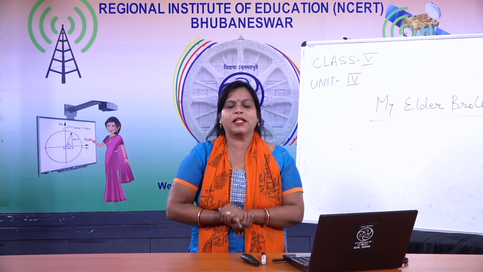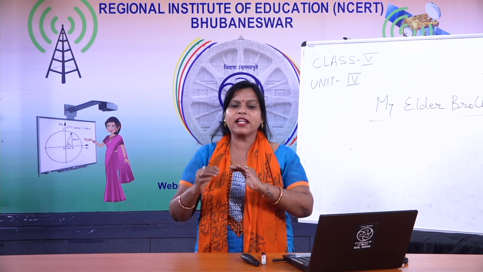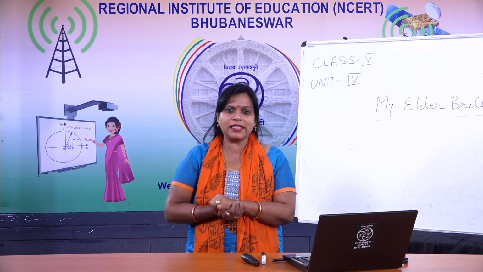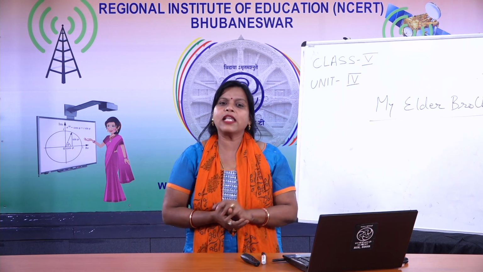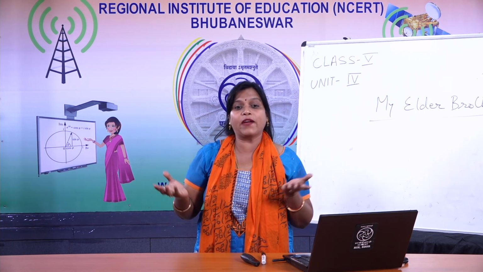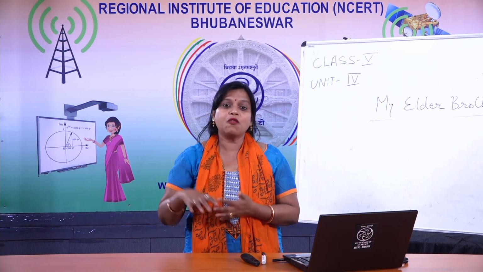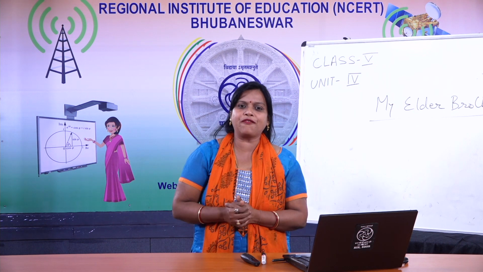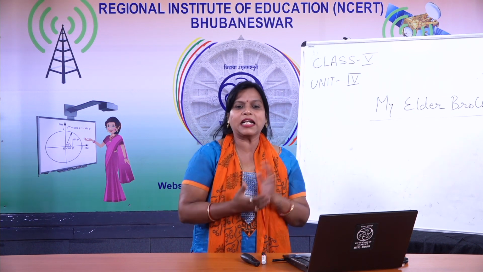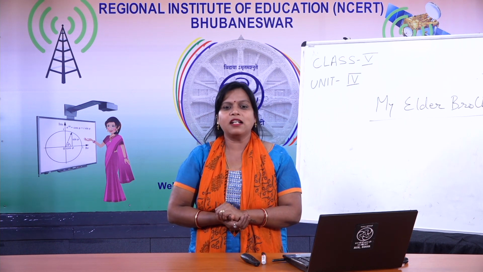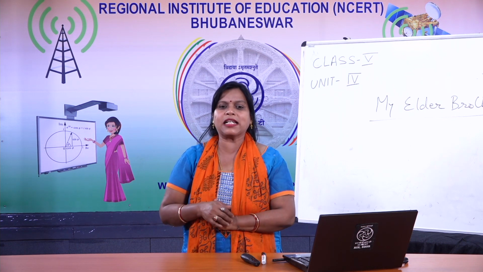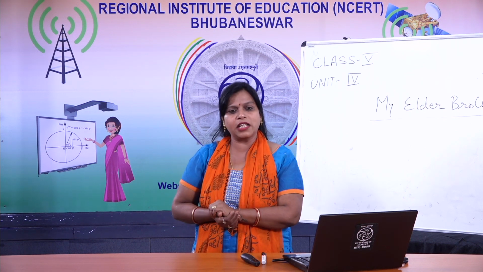Who is the elder brother? Tell me. One who is elder to you at home, your siblings. It is a family, right? In a family, there are two kinds of families. One is the joint family, and nowadays the nuclear family is popular. So what is a joint family? In a joint family, we have grandparents, uncles and aunties with us. When it is only our parents and siblings, that is a nuclear family.